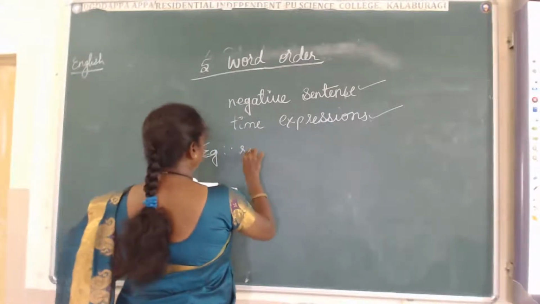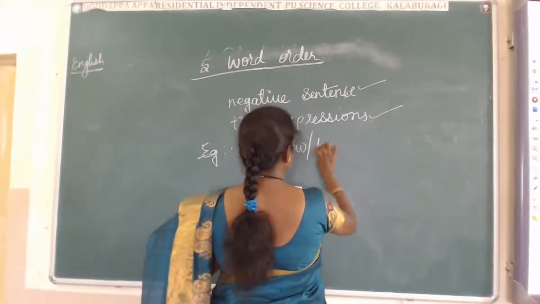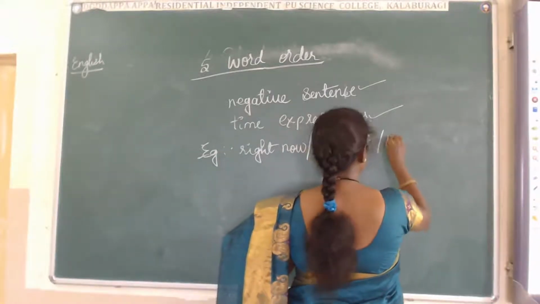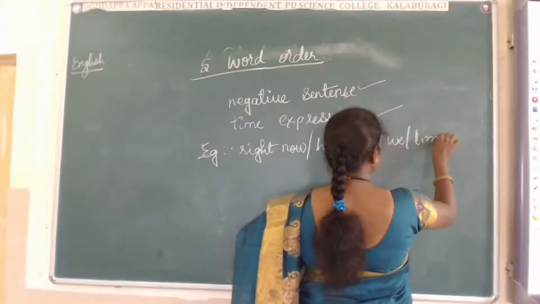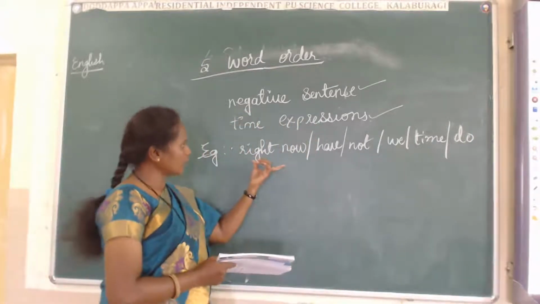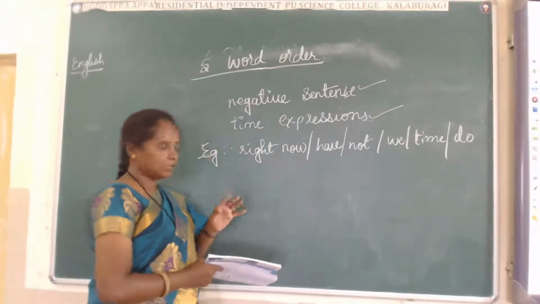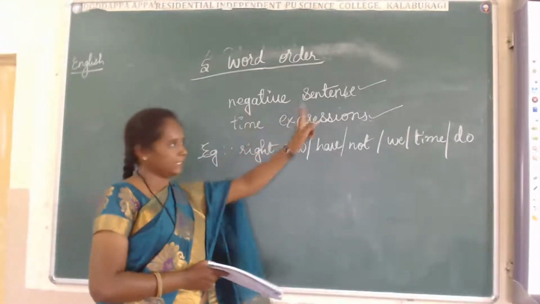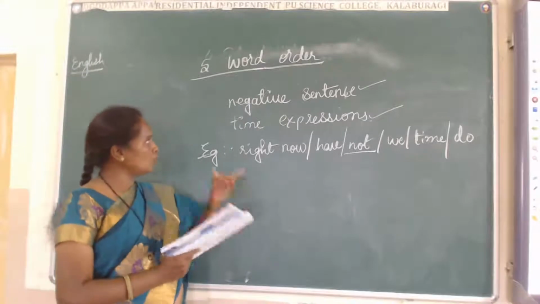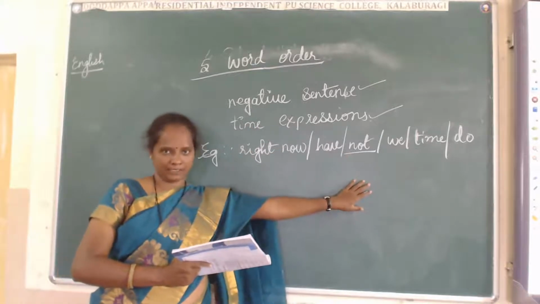Right now, have, not, we, time, do. See, right now have not we time do. This is the sentence. First, we have to see the negative. Where is the negative here? They told us to do what? Frame a negative sentence, and the time expression should be at the end of the sentence.